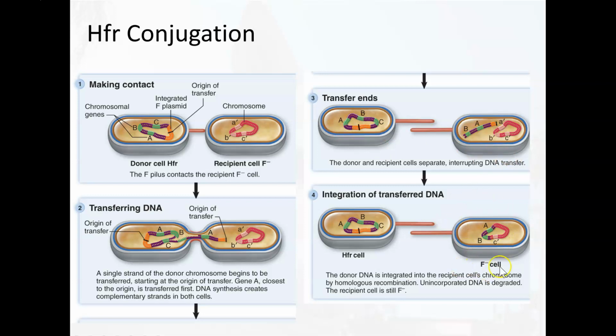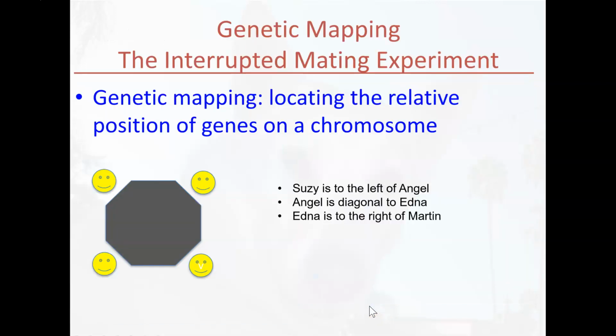So this cell is not an HFR or an F plus cell, but what happened instead is that this bacteria picked up a couple of new genes. It picked up gene A and gene B. So this is considered HFR conjugation. Again, very confusing to try to explain with pictures, so let's watch a video.